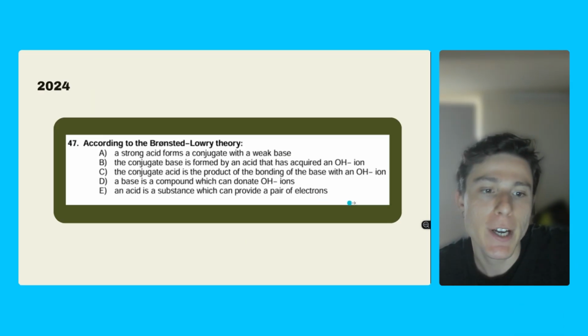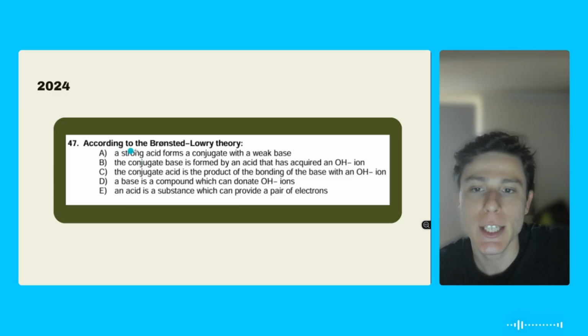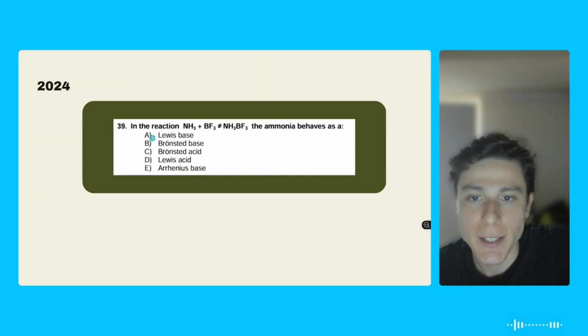Other than that, you're going to find questions like this that will only test your understanding of the theories that I mentioned, so Bronsted-Lowry, and then you're going to have to identify. Also, there will be other questions like this that will bring you an example of an equation and ask you, okay, in this case here, the ammonia, for example, behaves as what? If you're aware of the 3 theories, it will be very easy for you to spot that the ammonia behaves here as a base.